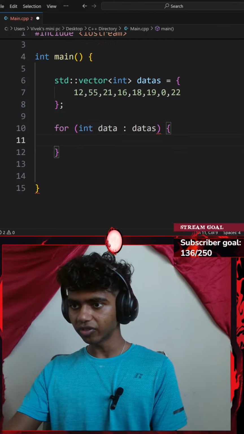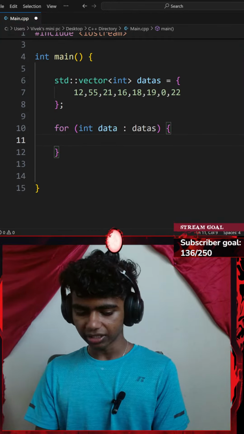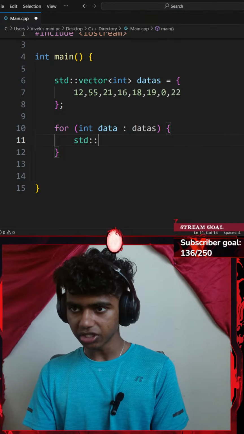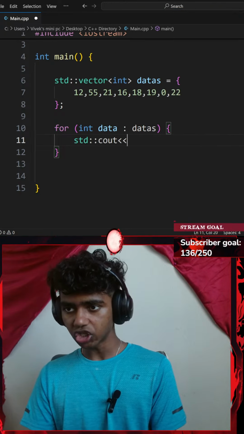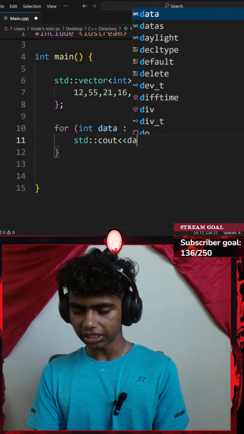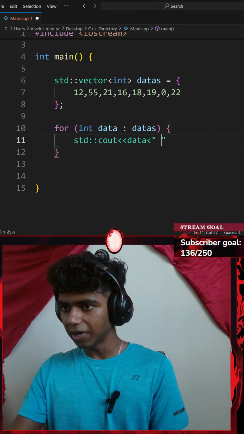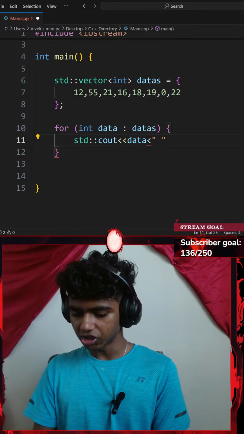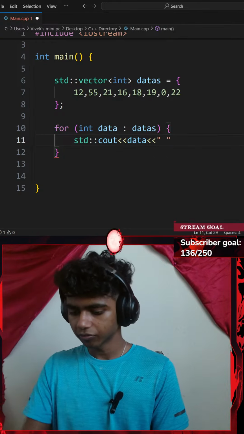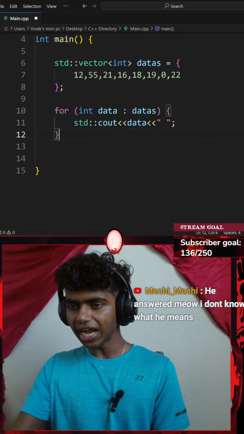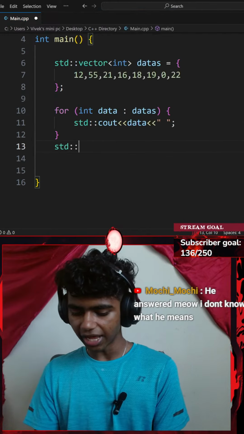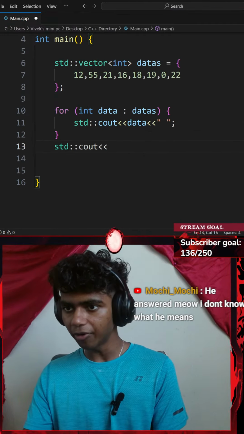I'm going to go with a pair of curly braces and then add a standard console output with an insertion operator. This is going to be my data, which is going to be separated by a space. I'll add 2 insertion operators here as well. Alright, perfect. And then after my for loop, I'll go with a standard console output with an insertion operator of a newline.